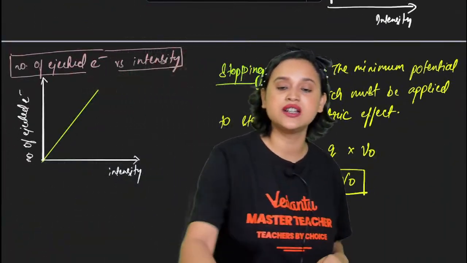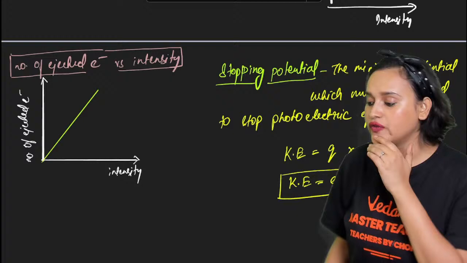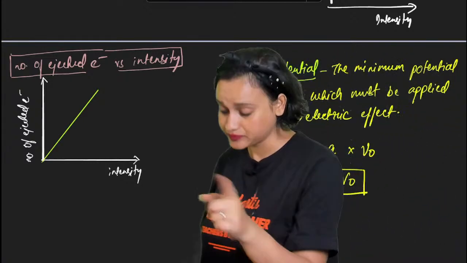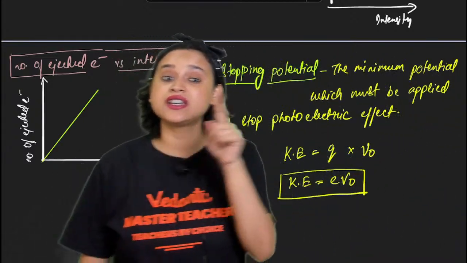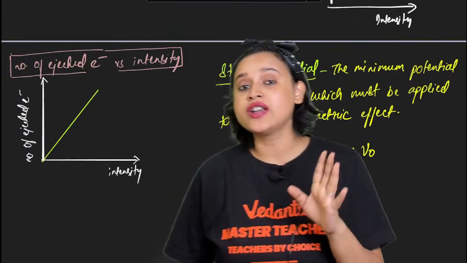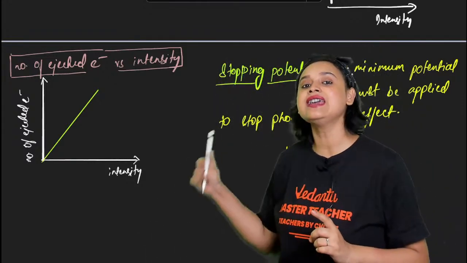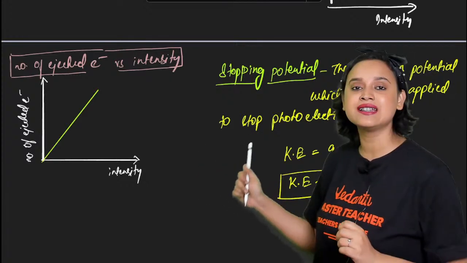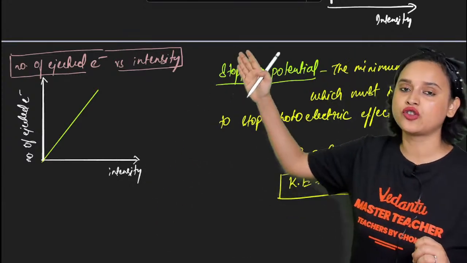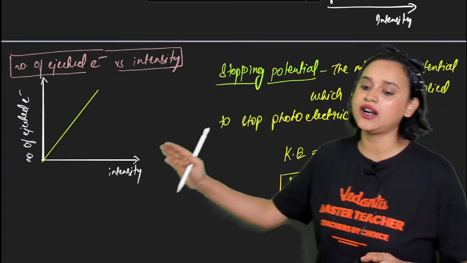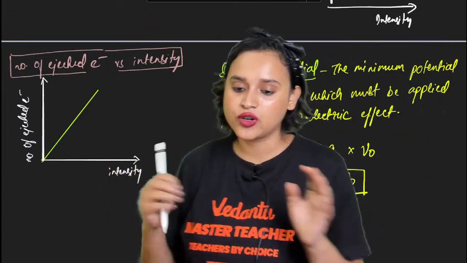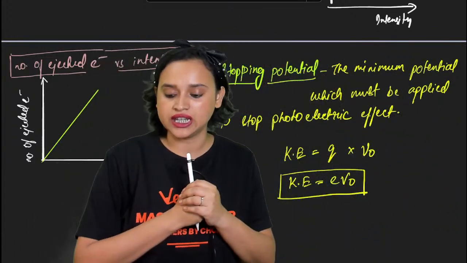Number of ejected electrons versus intensity. See, that graph was intensity versus kinetic energy. If I draw number of ejected electrons versus intensity, as you increase intensity, the number of ejected electrons will also increase. That is exactly what we are able to see in this graph.